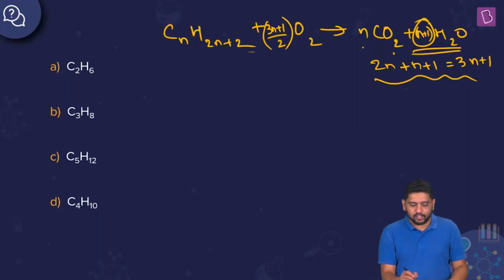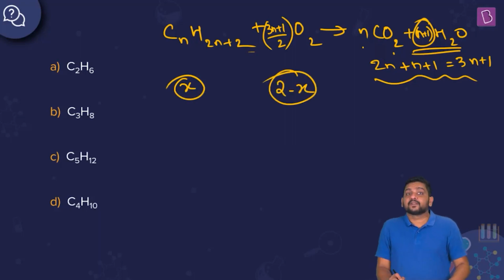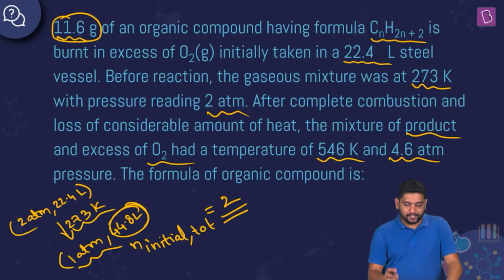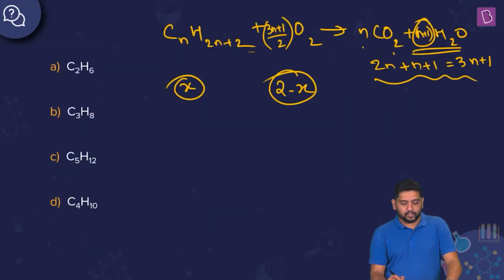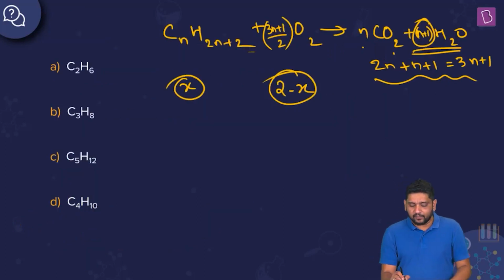At time t equal to 0, I don't know, let's say you have some x moles of this. So obviously oxygen would have been 2 minus x, right? Because the two combined, this organic compound plus oxygen, we know that the initial moles would have been 2, right? So obviously if there are x moles of this hydrocarbon, there will be 2 minus x moles of oxygen, and obviously initially there is no CO2, there is no H2O.